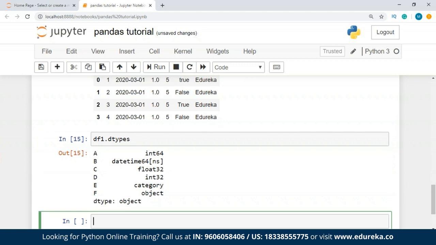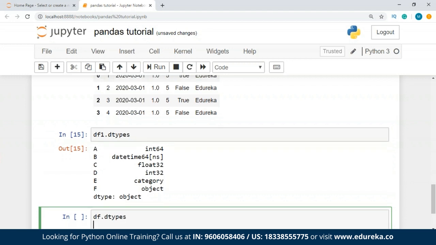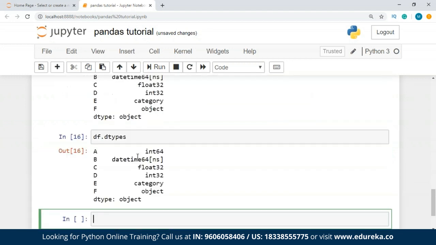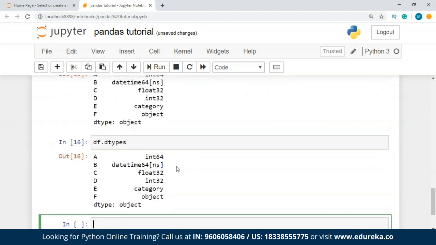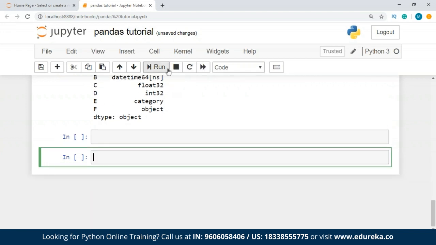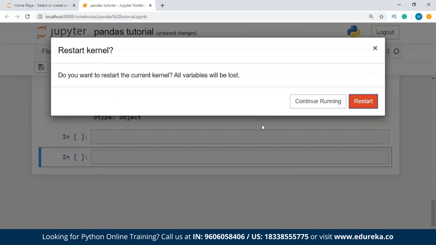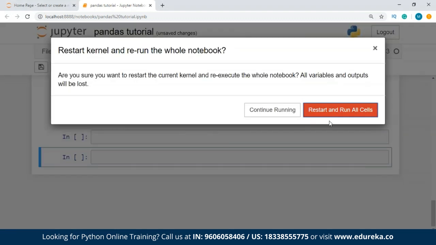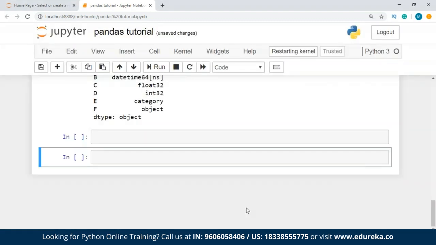Now when I check for df.dtypes, it should be different, guys, because we have already made a data frame using that. All right, it's not. So I'll restart and run all the cells so that we have two different data frames.